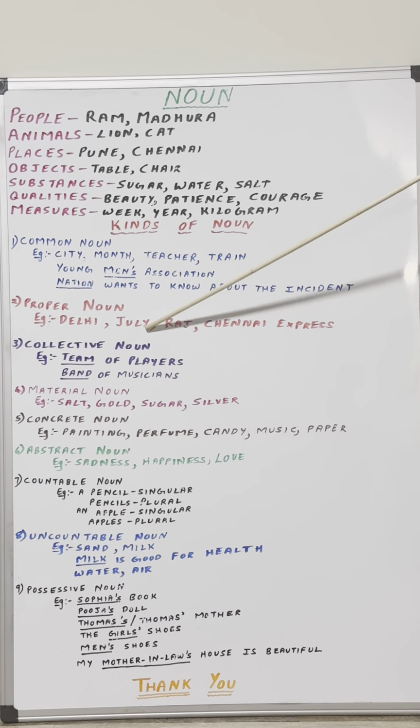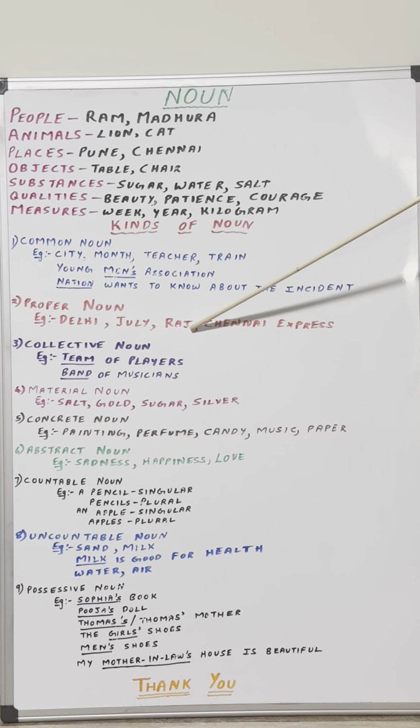July, it's the name of the month. Raj, it's the name of the person. Chennai Express, it's the name of the train. So all these examples, they refer to one particular thing. There is no confusion here. Okay, so these are all the examples of proper noun. Proper noun refers to the name of person, place, animal or thing in particular, not in common.